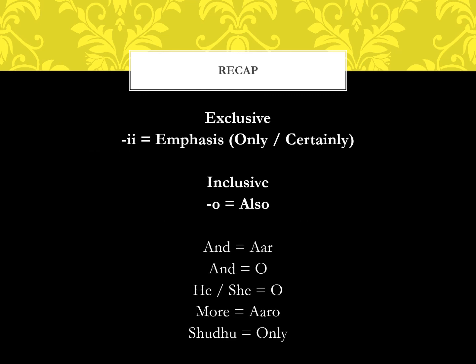We learned the use of two very important suffixes today, and these suffixes are super common and you will find them all over daily conversations. So if we add e to the end of a word, it takes on the meaning of only or certainly and acts as an emphasizer to signal exclusivity. And if we add o to the end of a word, it means also and signals inclusivity. I have given the common words related to inclusiveness and exclusiveness below, so you can refer to that as well.